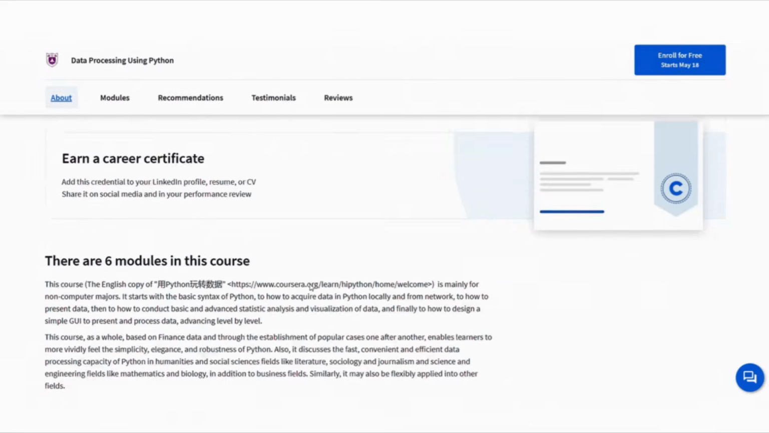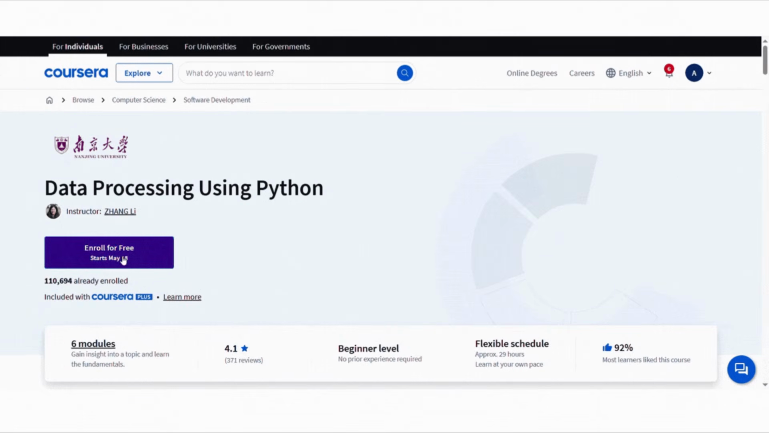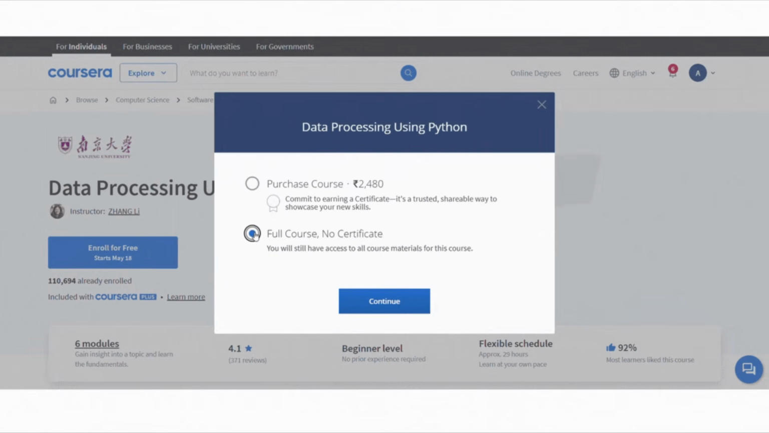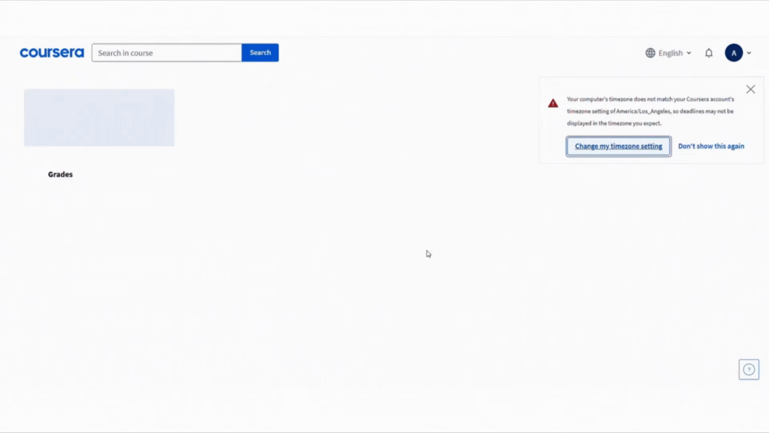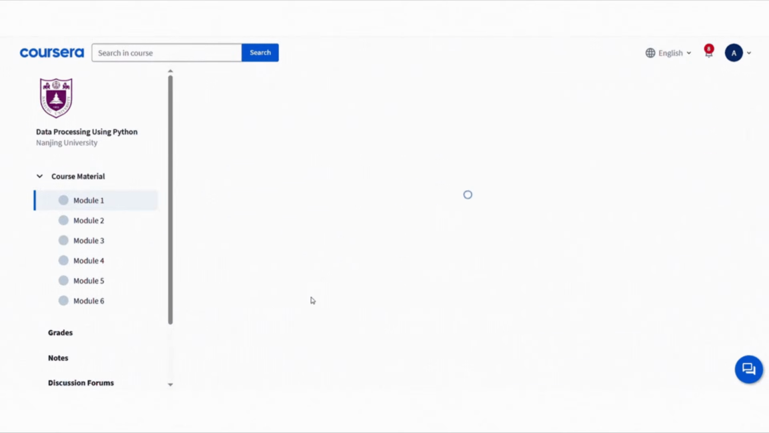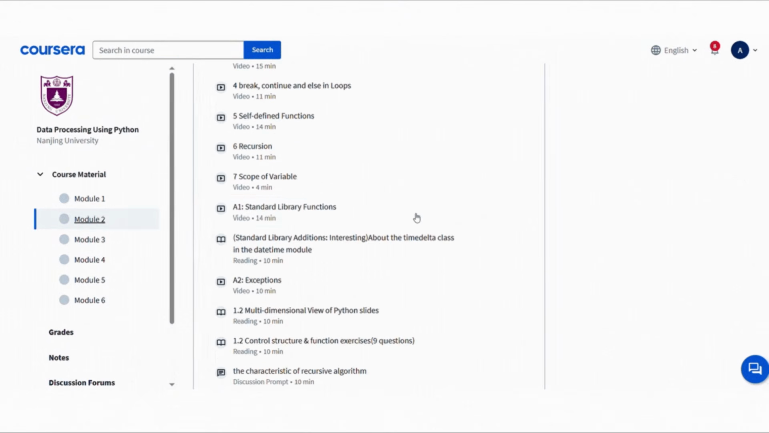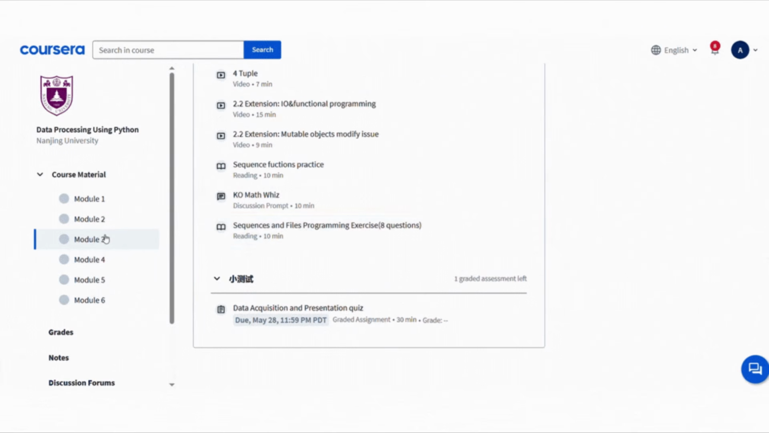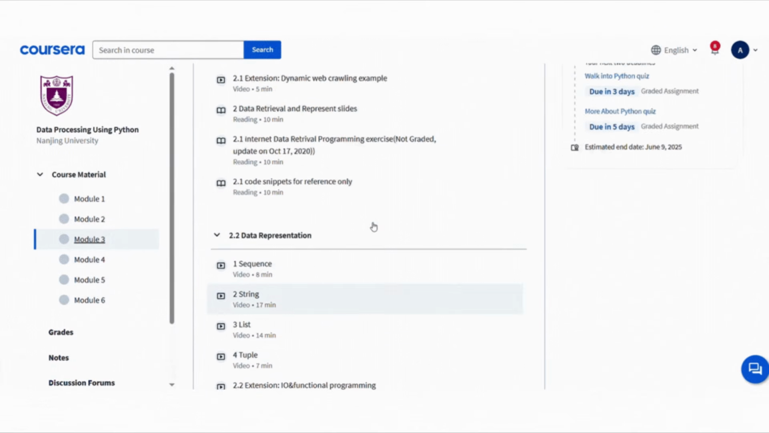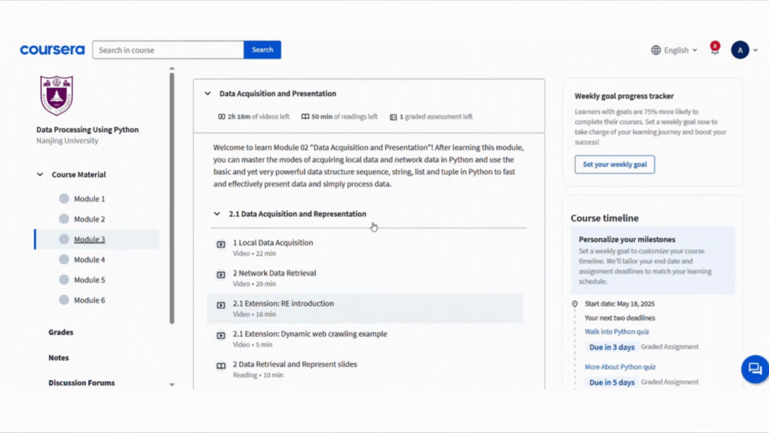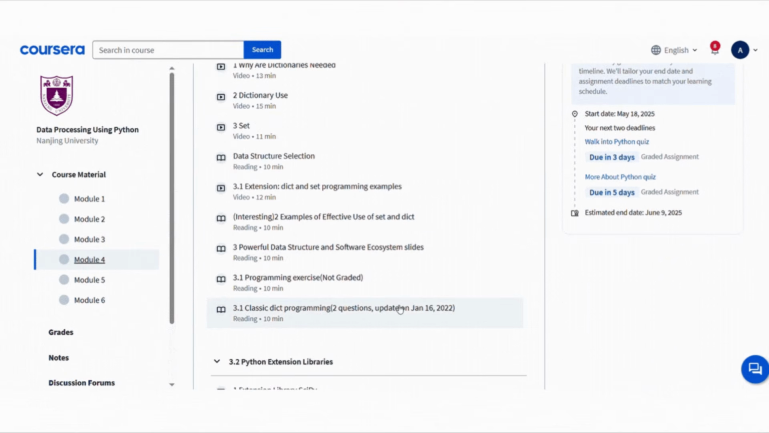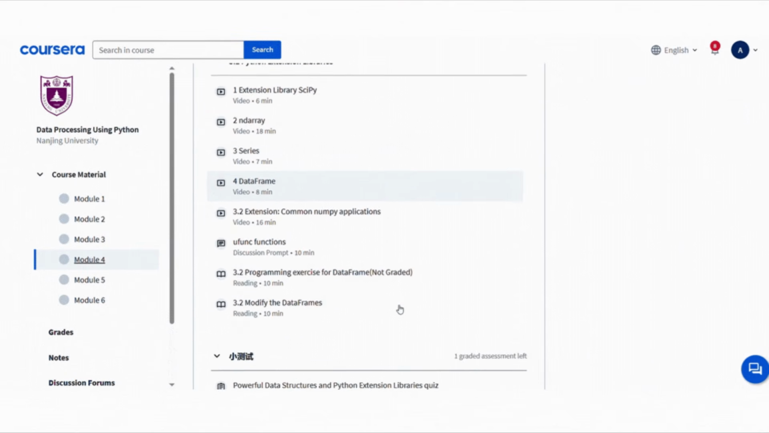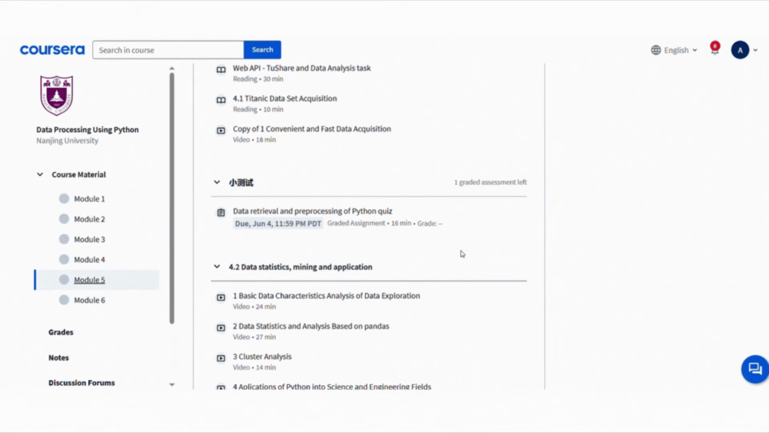To join this course for free, click the Enroll for Free button, then choose Full Course No Certificate, then click Continue and click Start Learning. That's it. You will get full access to all the course materials. The course also covers creating simple graphical interfaces and using popular libraries like NumPy and Pandas. It uses real examples from finance and other fields to make learning easy and practical. The videos have English subtitles, and the course helps you build strong skills in data processing with Python.